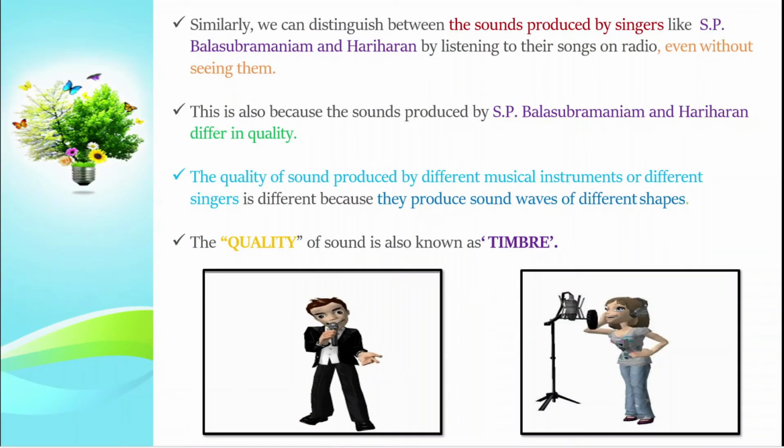Similarly, we can distinguish between the sounds produced by singers like SPB and Hariharan by listening to their songs on radio even without seeing them. This is also because the sounds produced by SPB and Hariharan differ in quality. The quality of sound produced by different musical instruments or different singers is different because they produce sound waves of different shapes. The quality of a sound is known as timbre.